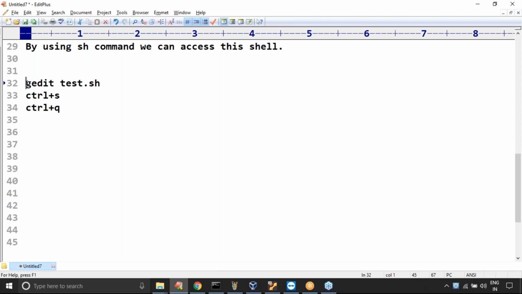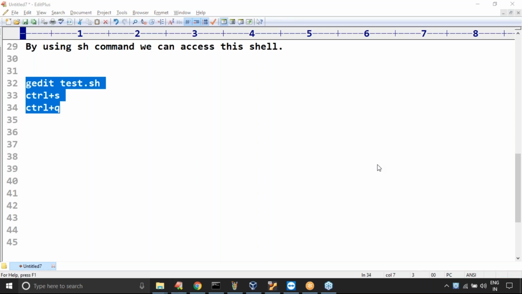After writing this shell script, one minute, there are some doubts. Sir, using gedit, can we open a .c file? Yes, Swarup, you can open any file by using gedit, if gedit is there in your system. In Ubuntu it is there by default. Next, sir, instead of Ubuntu, can you use the Linux prompt and use the vi editor to write scripts? Yes, Hare Krishna, we can do that.